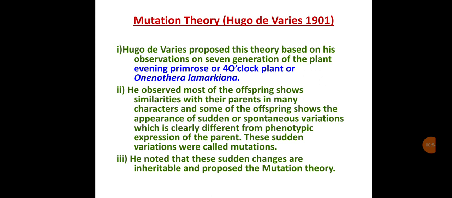The evening primrose plant is an ideal example that shows mutation, which we call the 4 o'clock plant or Oenothera lamarckiana.